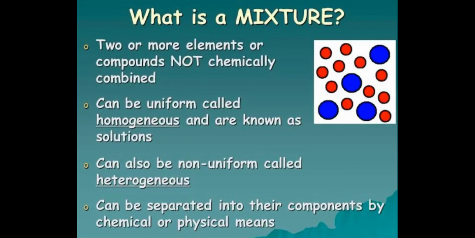So, air is a mixture in which the proportion of its constituents is not fixed. If the mixture is uniform, then it is called homogeneous, and if it is not uniform, then it is called heterogeneous. That we are going to study in types of mixtures. Mixtures can be separated into their components by chemical or physical means. Means you can separate the components of mixtures by chemical or physical methods.